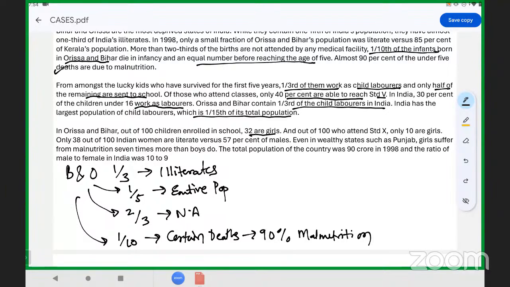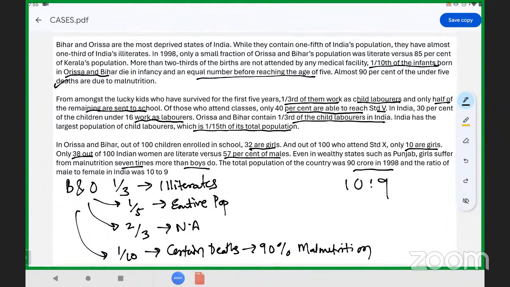Now, last paragraph. In Orissa and Bihar, out of 100 children enrolled in school, only 32 are girls. The rest 68 are boys. Out of 100 students who attended standard 10, only 10 are girls. Only 38 out of 100 Indian women are literate versus 57 out of 100 males. Even in wealthy states such as Punjab, girls suffer from malnutrition 7 times more than boys do, and the total population of the country was 90 crore in 1998, and the ratio is 10 is to 9. So look at the given data once again, try to grasp it, and we'll go to the questions.